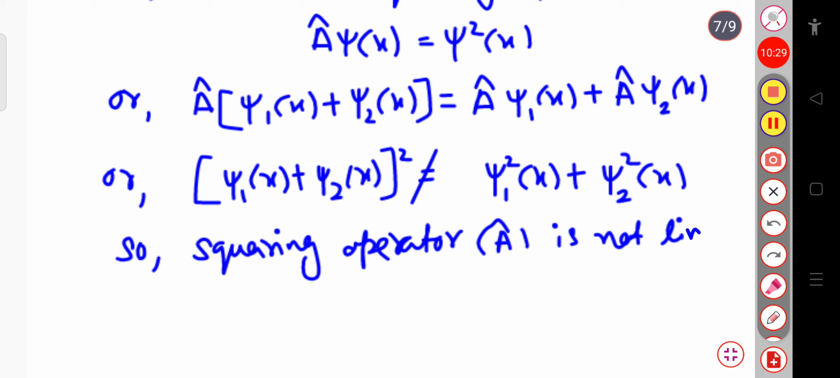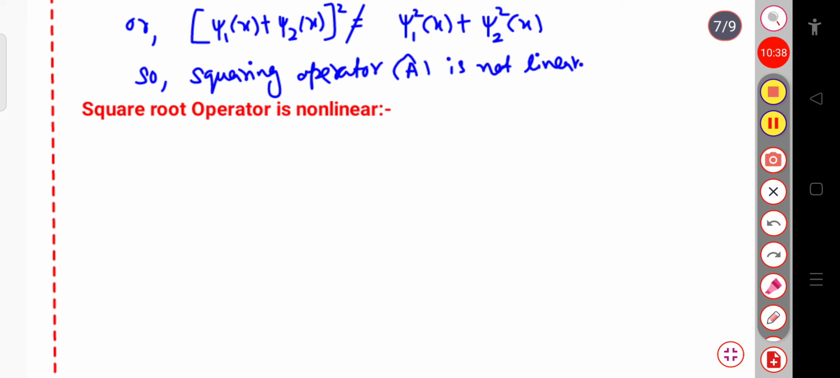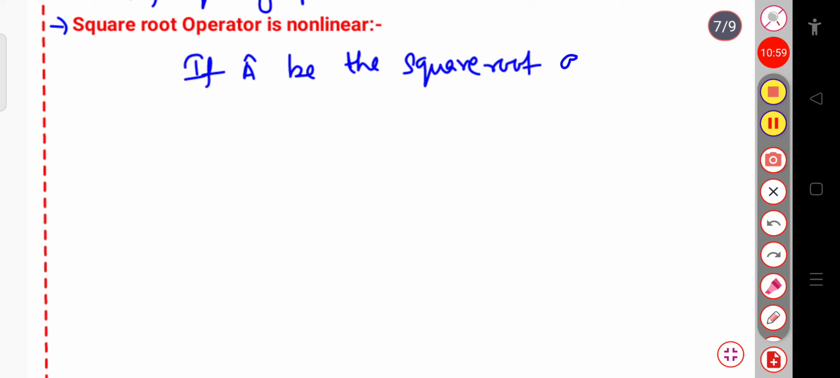Now we will see similarly for the square root. So similarly we can prove the square root operator is non-linear in nature. Now let us start. Suppose A cap is the square root operator. Now let us write, if A cap is the square root operator, then we can write,